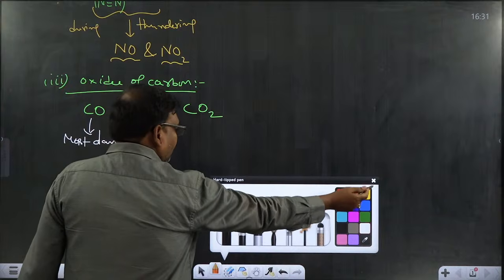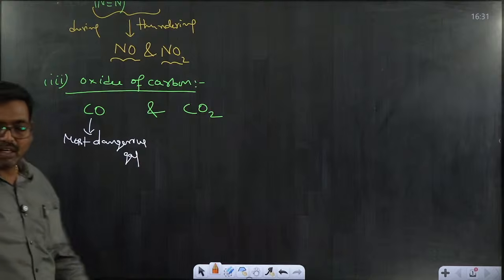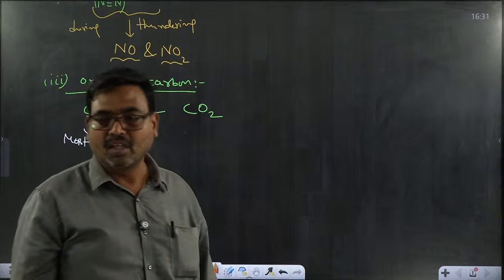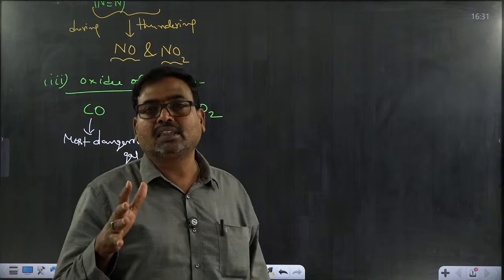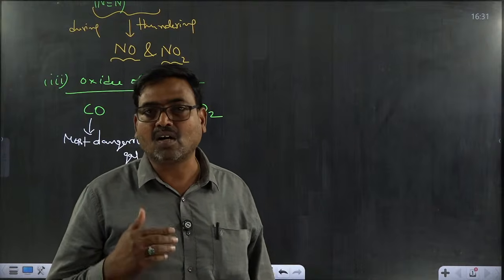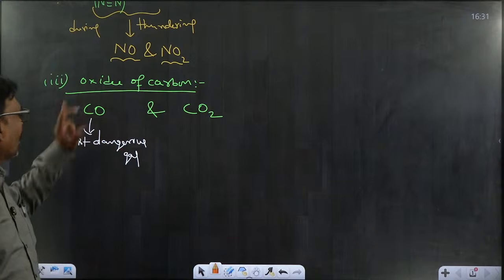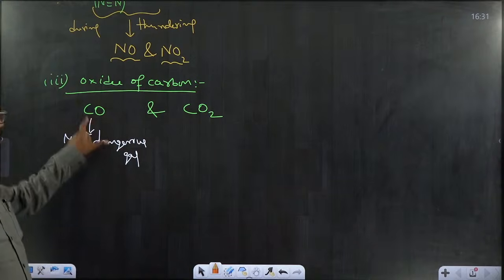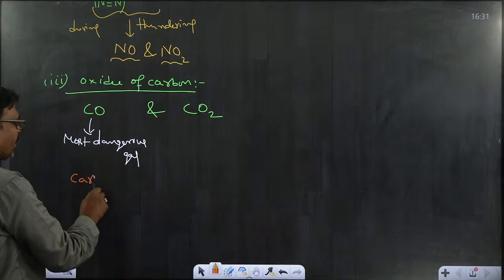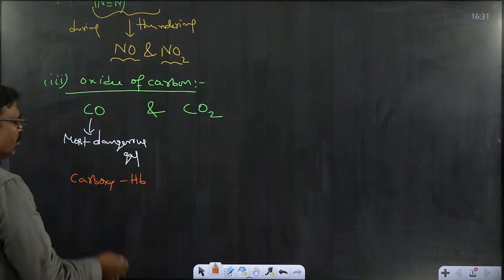During respiration in our body, oxygen combines with hemoglobin to form oxyhemoglobin. Oxygen is supplied to each and every muscle in our body by oxyhemoglobin. But whenever we inhale carbon monoxide along with oxygen, the carbon monoxide forms carboxyhemoglobin.